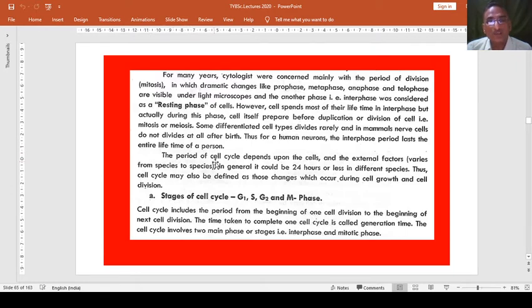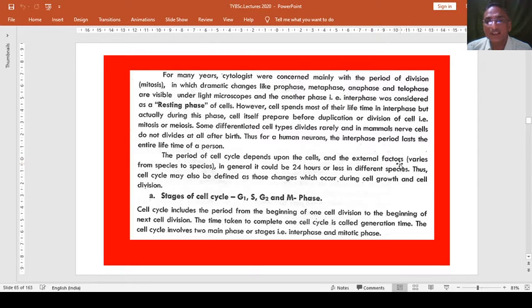The period of the cell cycle depends upon the cells and also on external factors, which vary from species to species, because every animal lives in a different environment.